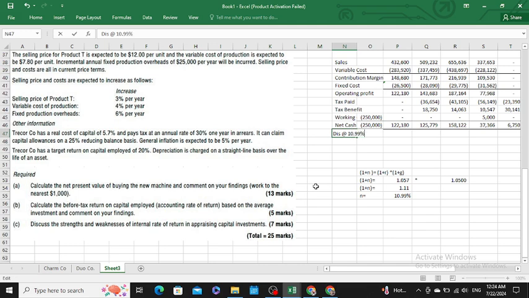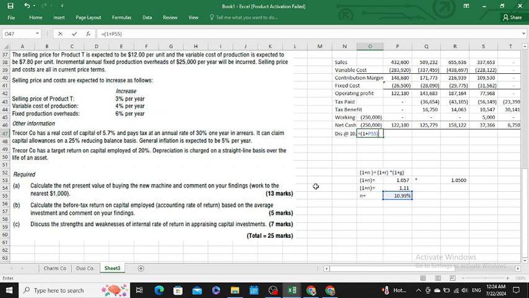10.99%. If sir you have already inflated the cash flows, then you would use the nominal discount rate. If you haven't specifically inflated the cash flows, then you would use your general rate. The answer of the nominal rate and general rate would be the same if you haven't inflated or you have calculated it rightly. Okay, sir.